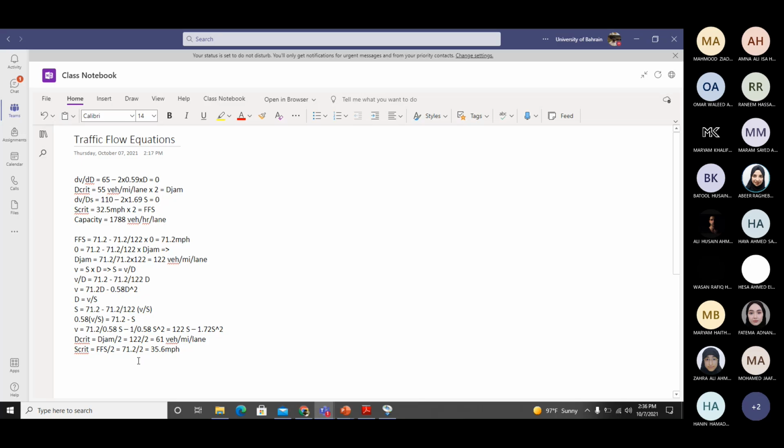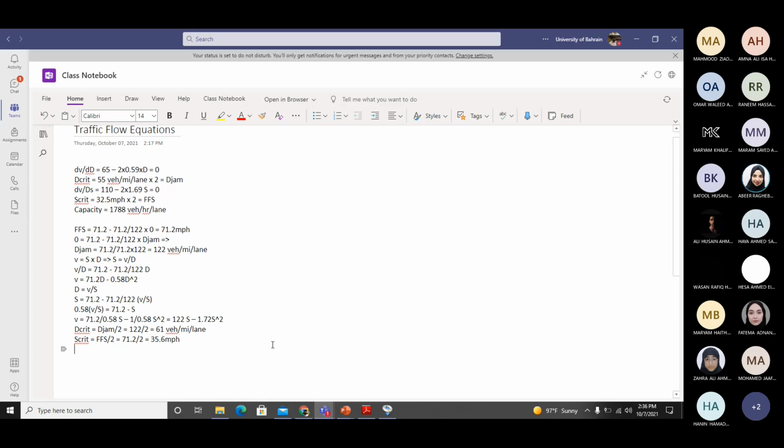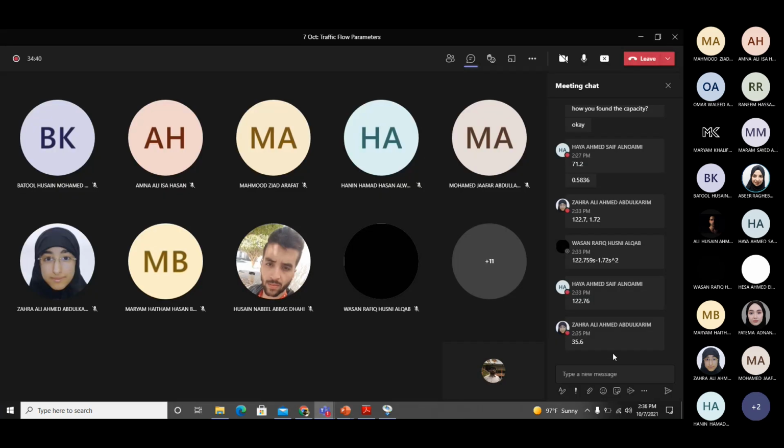So now we have critical speed and critical density. You can find the capacity. Again, you can put both these values in this equation and you will find the capacity. You can just put critical density in this equation and find the capacity. Or you can just put critical speed in this equation and find the capacity. So give me the value of capacity here. How much is the capacity?